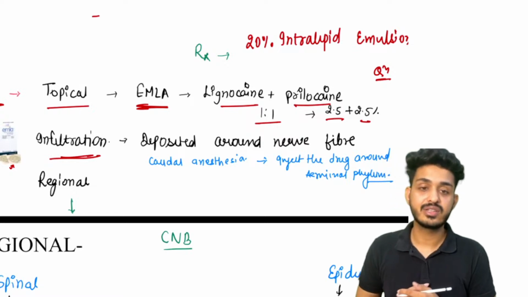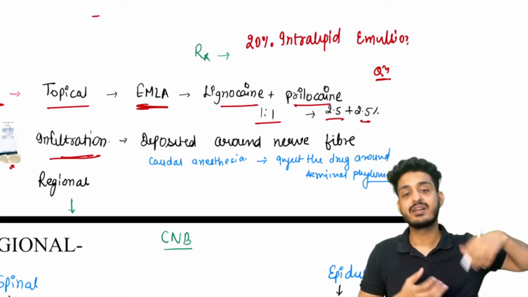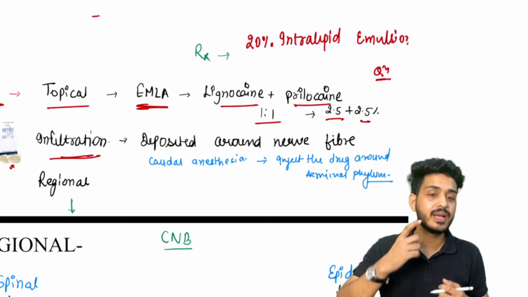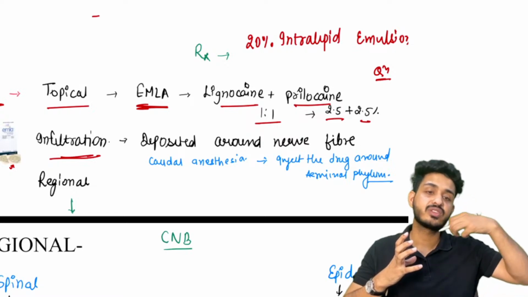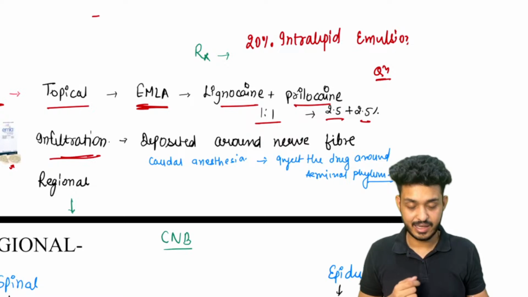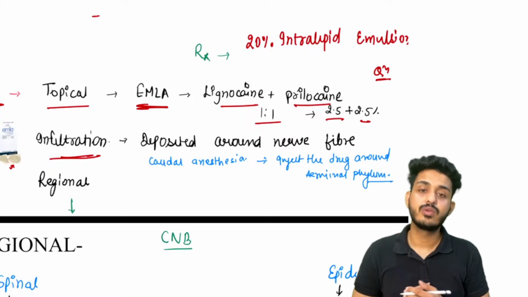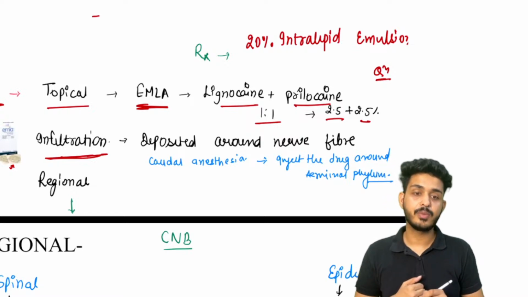Second is your infiltration anesthesia. In infiltration anesthesia, we are putting the drugs around the nerve fiber. For example, I need to do a tooth extraction. I will be putting a certain injection and putting the drugs around the area, right? That would give me a good block, right? So we can use this type of infiltration anesthesia.